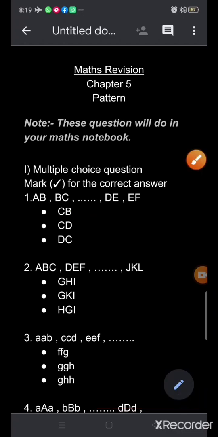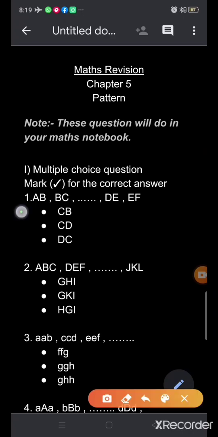So, question number 1 is, these are the patterns given for you. First is capital A, capital B. Then after this, capital B, capital C. And here, letters are missing, means 2 letters are missing.